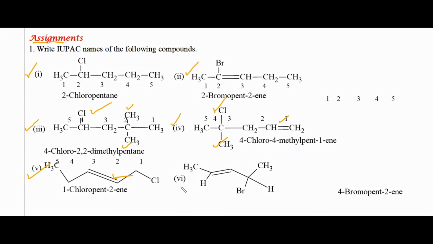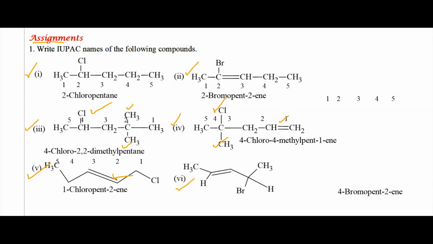Then considering the last structure, this structure has the primary suffix ene present nearer to the left end and the prefix bromo present nearer to the right end, but we give more priority to the primary suffix.